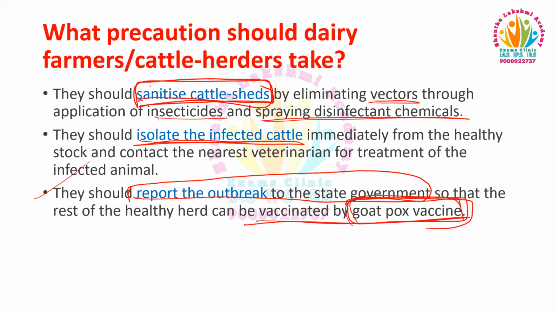So what are the 3 steps that the cattle herders or farmers should take? First, they should sanitize the cattle sheds through insecticides or disinfectant chemicals. Second, they should isolate the infected cattle immediately from the healthy cattle. And they should report the outbreak to the state government to get the healthy herds vaccinated by the goat pox vaccine.